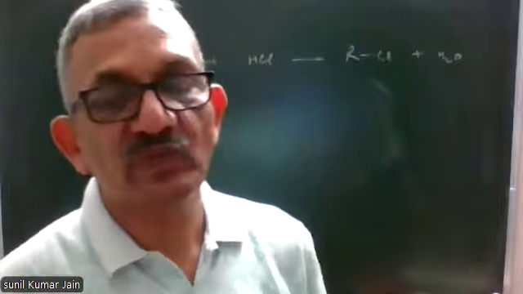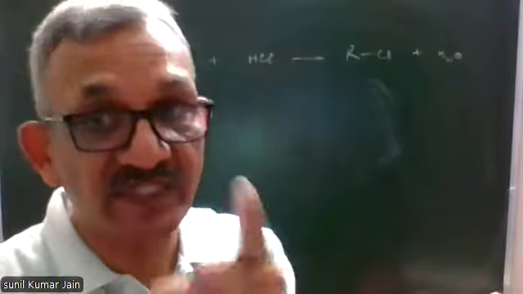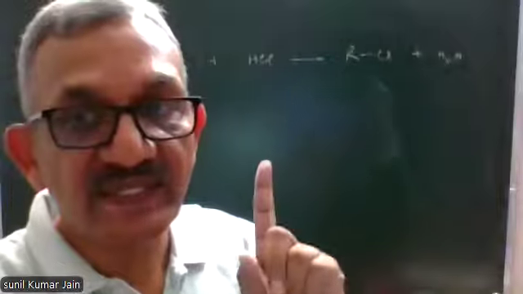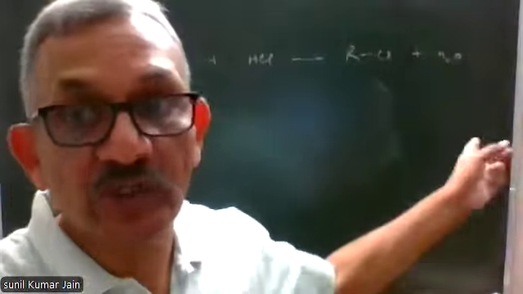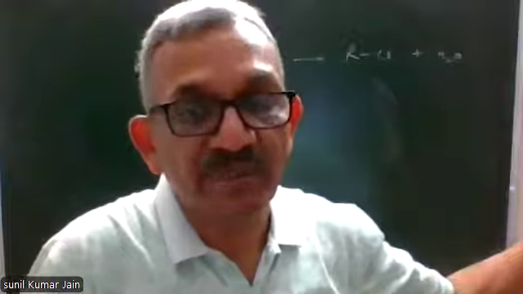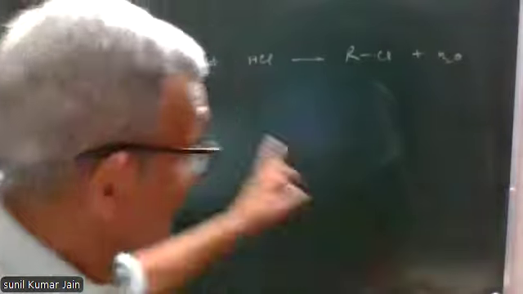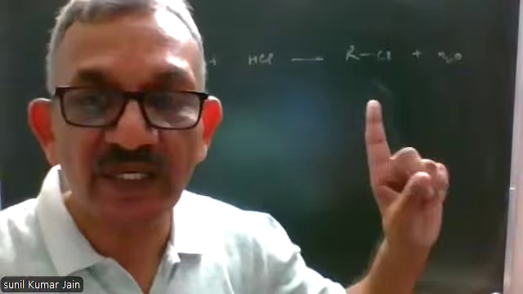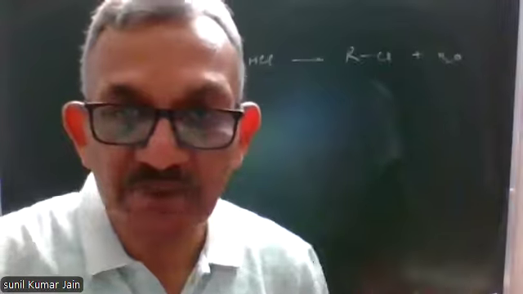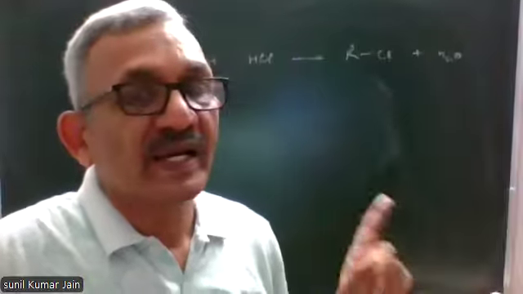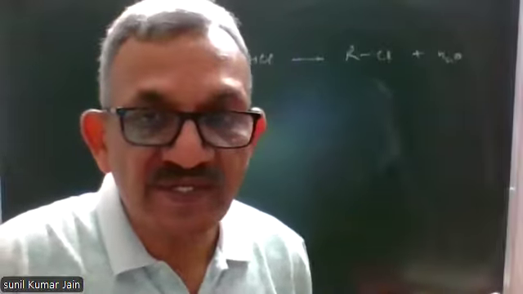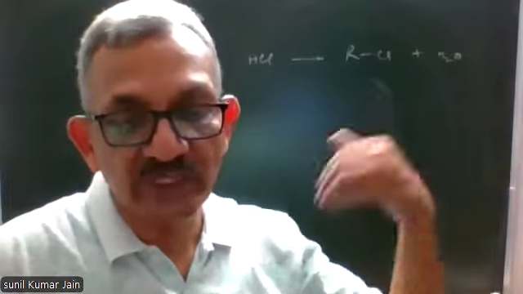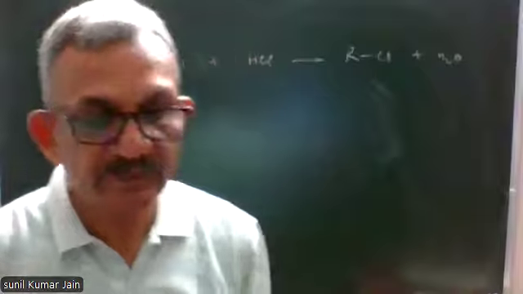But even if you use concentrated solution of HCl which contains water, even concentrated HCl can be used. There's no need to use anhydrous zinc chloride. Why? The reason is the reactivity of tertiary alcohols is very high. Therefore, the reaction will take place even in the absence of anhydrous zinc chloride, even in the presence of concentrated solution of HCl. Water formed will not be able to lead to backward reaction.